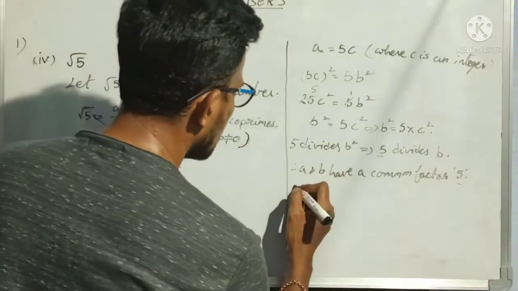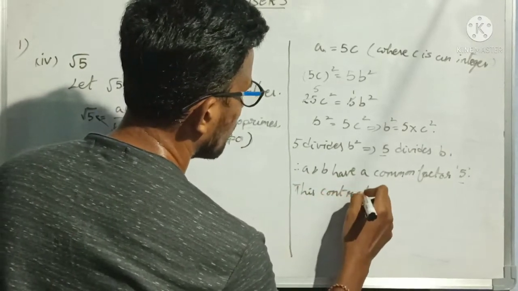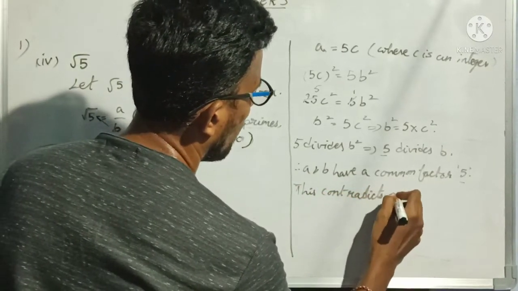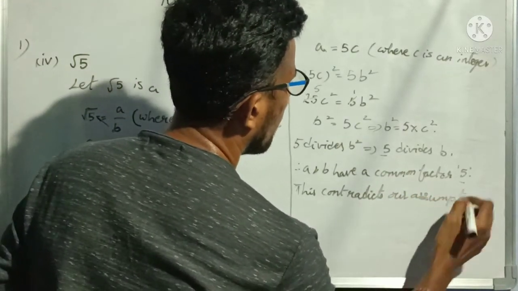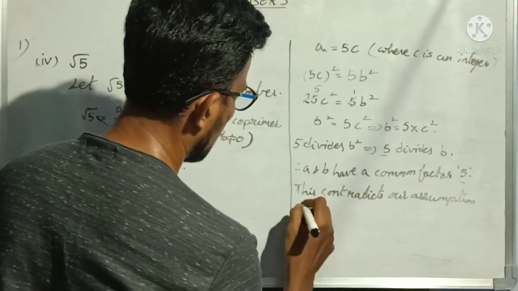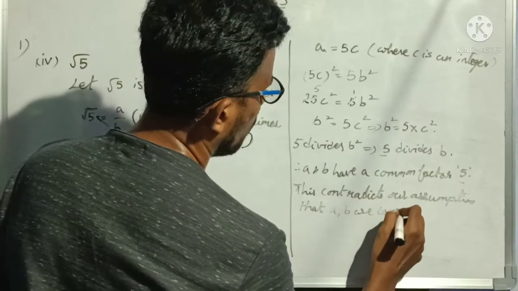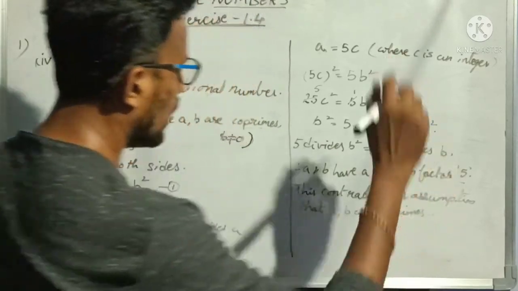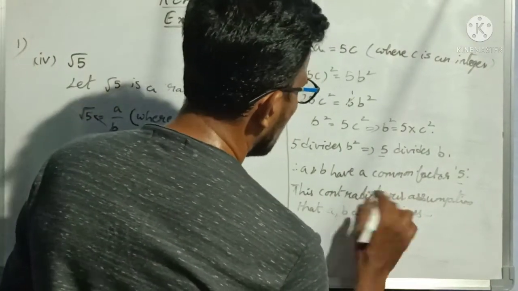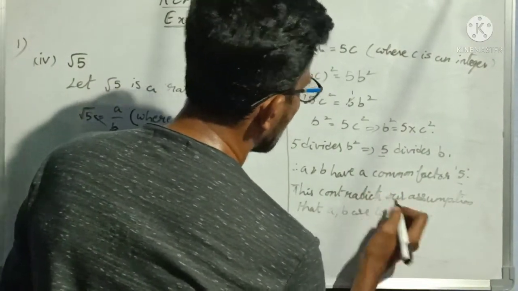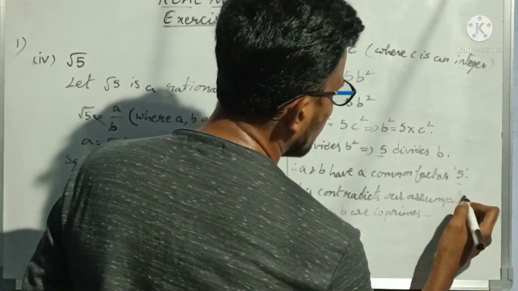So this contradicts our assumption that a, b are co-primes. This contradicts means we are getting something quite different, opposite, means our assumption is wrong here.